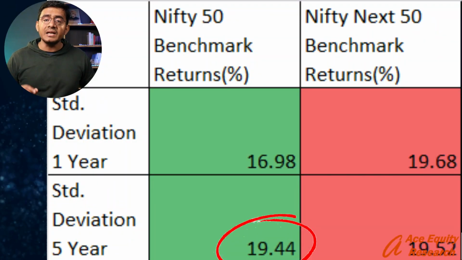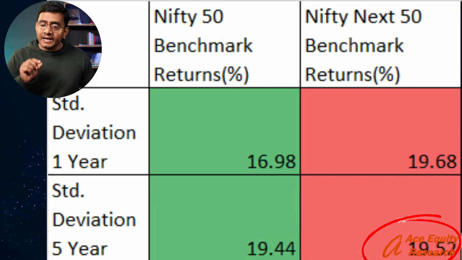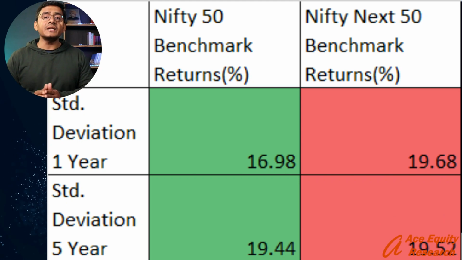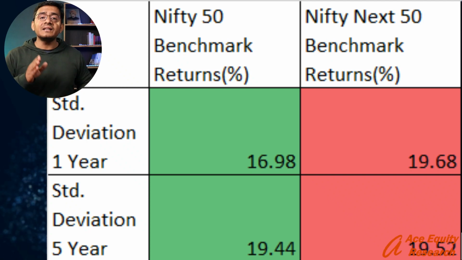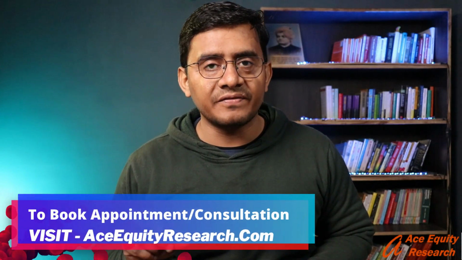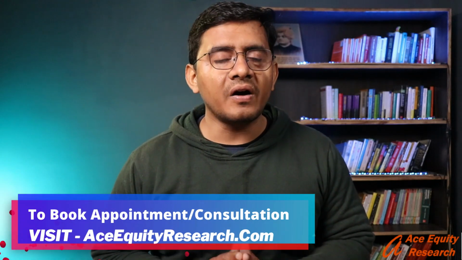Now let us look at the 5-year standard deviation of Nifty 50 index, which is 19.44%, and for Nifty Next 50 index it is 19.52%. Again, Nifty 50 is performing better in terms of standard deviation than Nifty Next 50 index. And with this, it is obvious that due to higher free float market capitalization, Nifty 50 is less volatile than Nifty Next 50. And with this, we will move to our next topic.